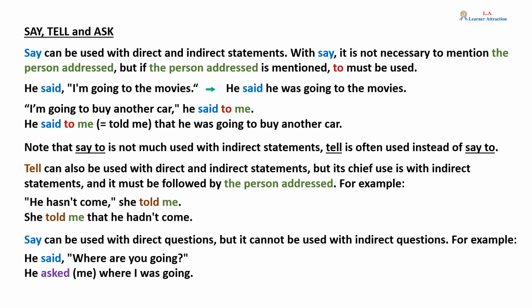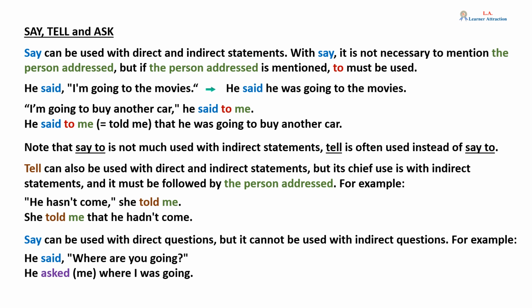Note that "say to" is not much used with indirect statements; "tell" is often used instead of "say to." Tell can also be used with direct and indirect statements, but its chief use is with indirect statements, and it must be followed by the person addressed. For example, "He hasn't come," she told me. She told me that he hadn't come.